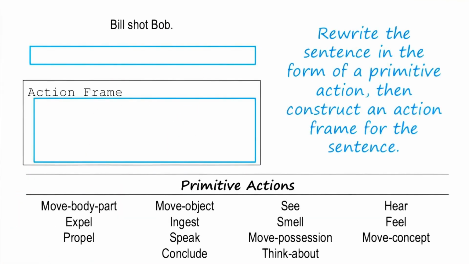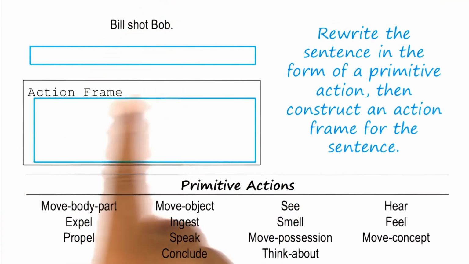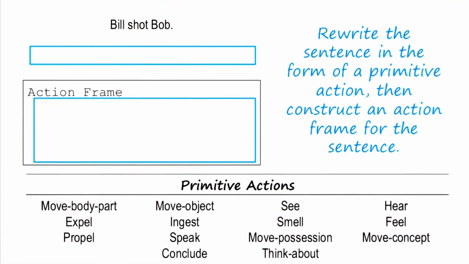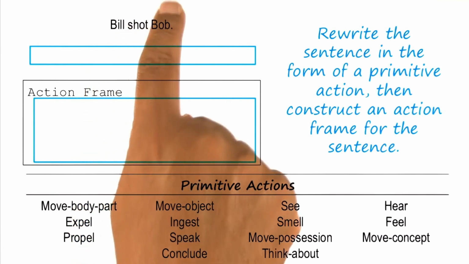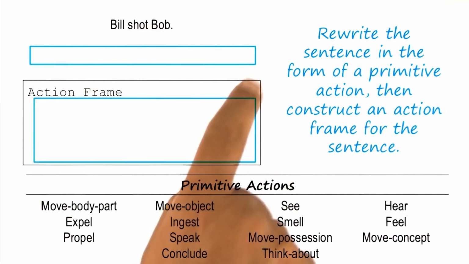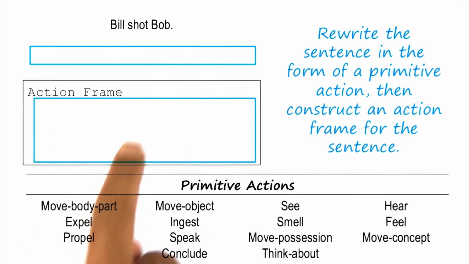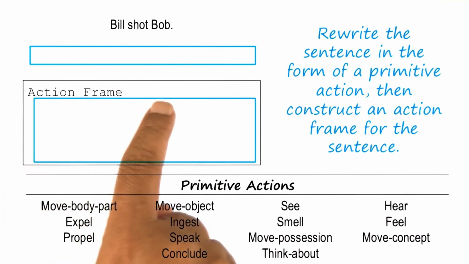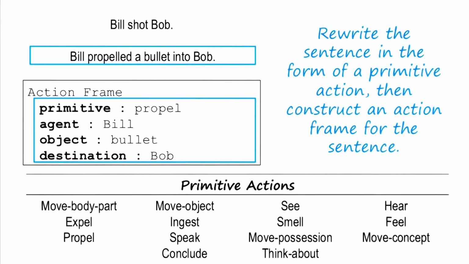Let us do an exercise together. So consider the sentence, Bill shot Bob. Once again, shot is a verb here that does not quite map into any of the primitive actions clearly, cleanly. So perhaps there is an implied action here. So first write down this sentence in terms of a primitive action, then write down the frame from this primitive action and fill the slots. What did you write, David?